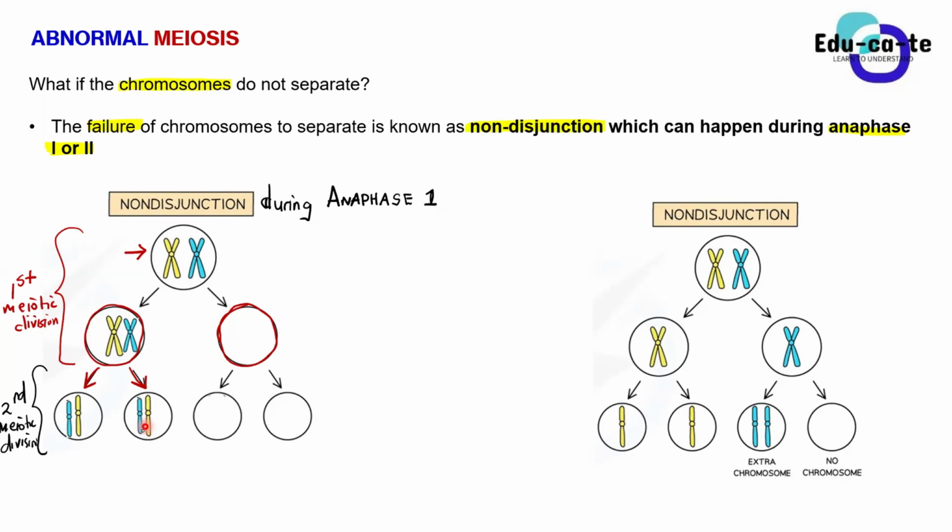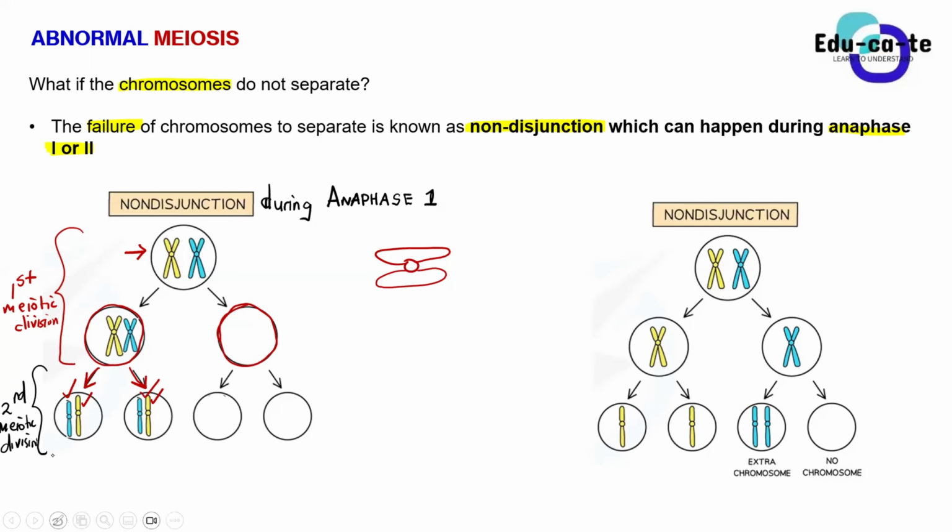Yes, sir. They've actually separated, guys, because remember that during meiosis 2, or anaphase 2, a chromosome splits into its two chromatids. These two chromatids separate. In this case, this yellow chromosome is split into its two chromatids, this one in one cell, this one in another cell. And the blue chromosome also did the same thing. Its chromatids split into the two different cells, this one in one cell, this one in another cell.